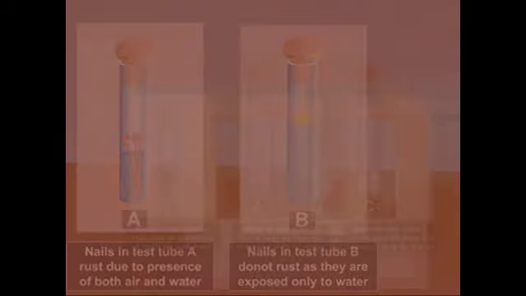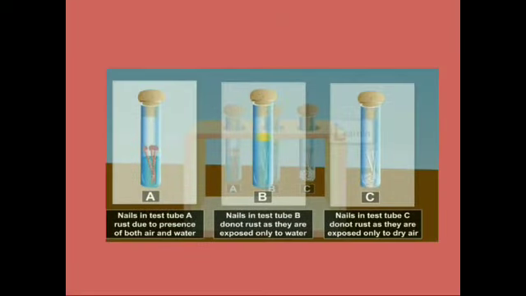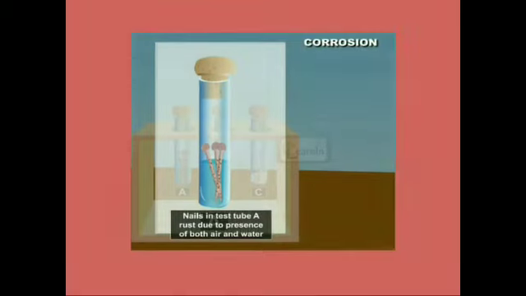Then in test tube C, nails do not rust as they are exposed only to dry air. That means no water, only air. So in test tube A, nails rust due to presence of both air and water.